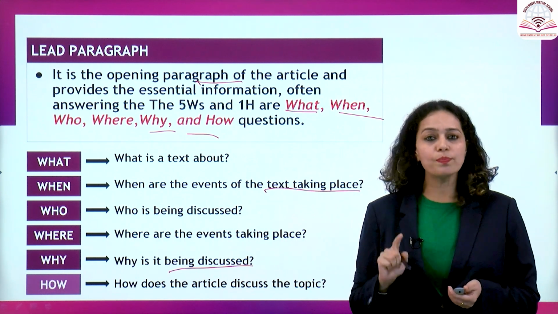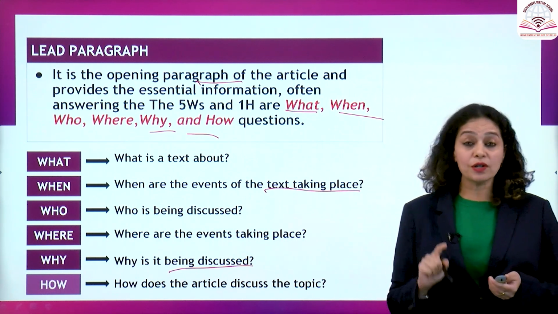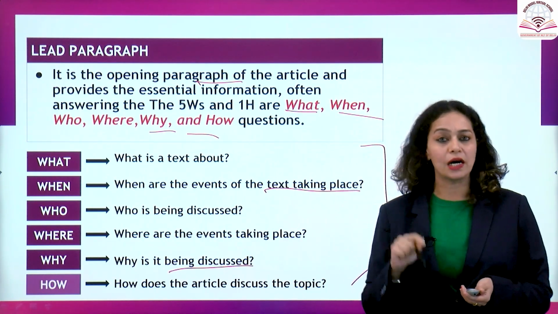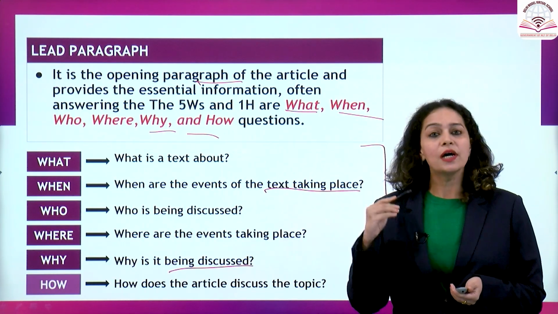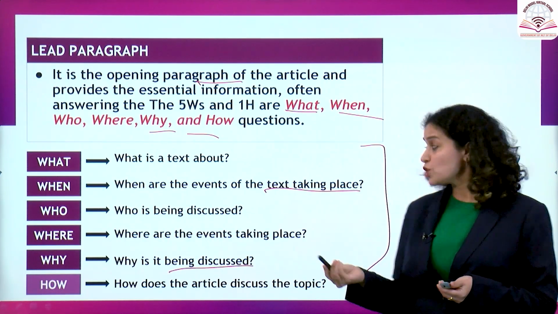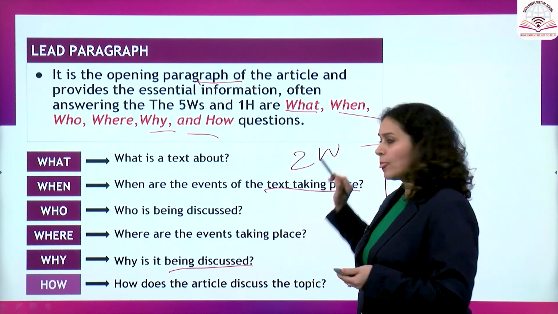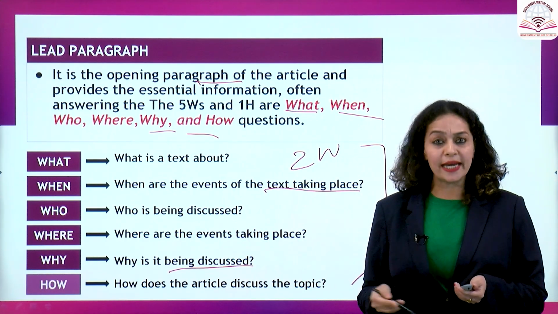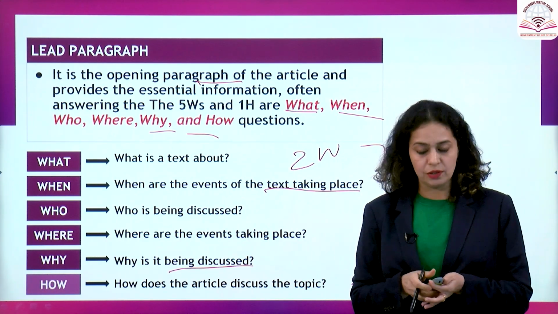But I would like to mention something here, that it's not essential that all these questions are answered in that particular article. These questions depend from article to article. In some articles, there may be 2 whats and 1 why, and in some, there may be 1 why and 2 hows. So again, it depends on the article.